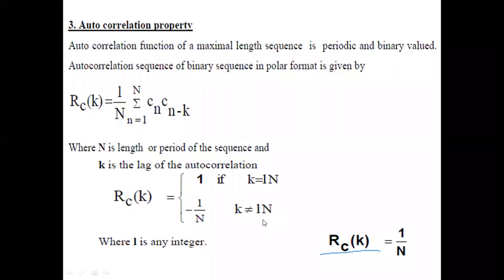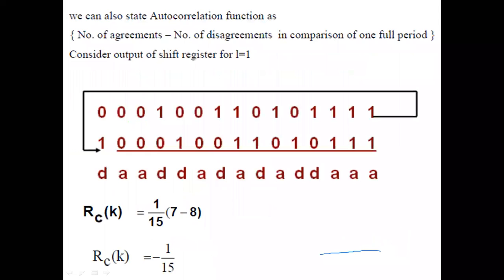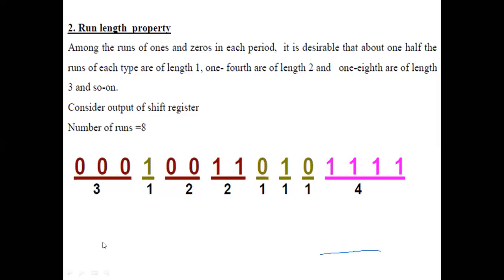Not necessarily will the lag be an integral multiple of the period. If the lag is periodic with respect to the sequence, then the value of the autocorrelation function will be equal to 1. If the lag is not an integral multiple of the period, then the value will be minus 1 by N. That's what we are going to test for the same sequence we have considered, 0001001 1, the same sequence.